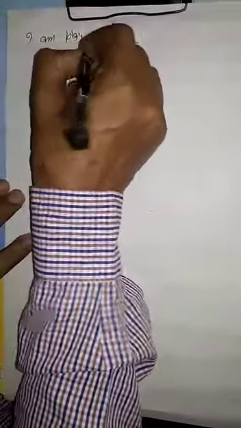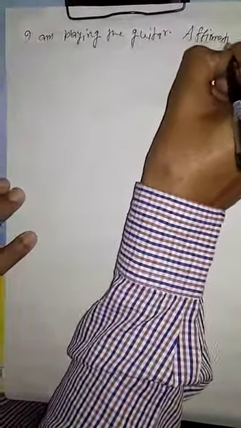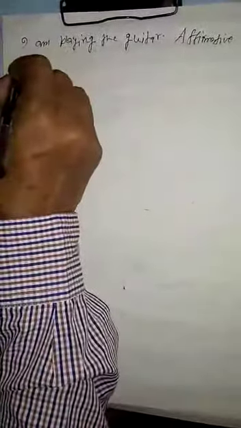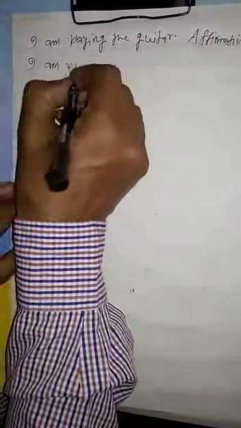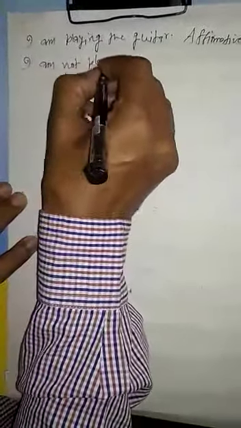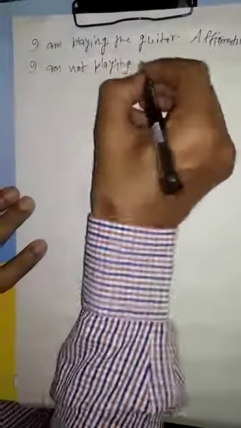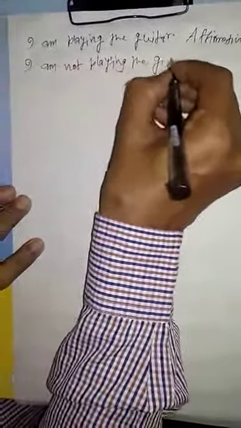With examples, I also explain the structure. I am playing the guitar. This is the example of an affirmative sentence. Similarly, I am not playing the guitar.